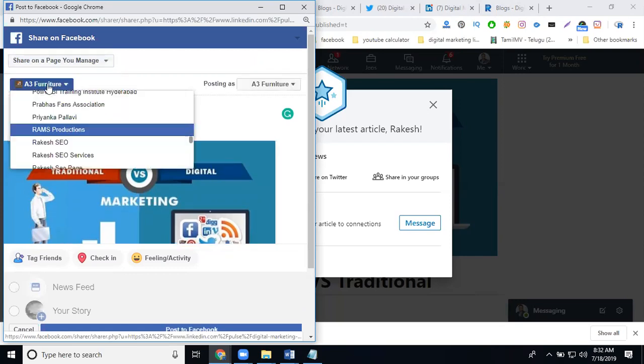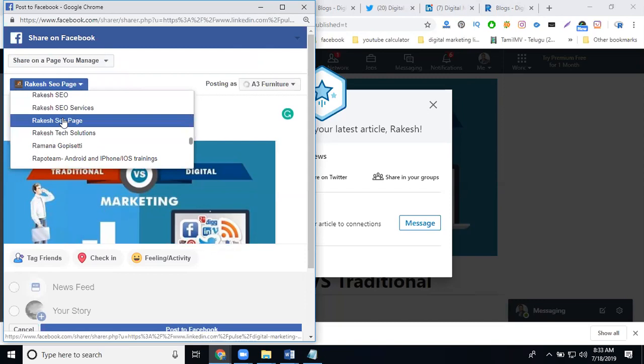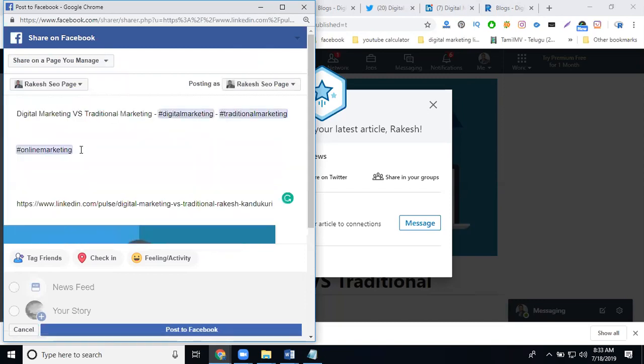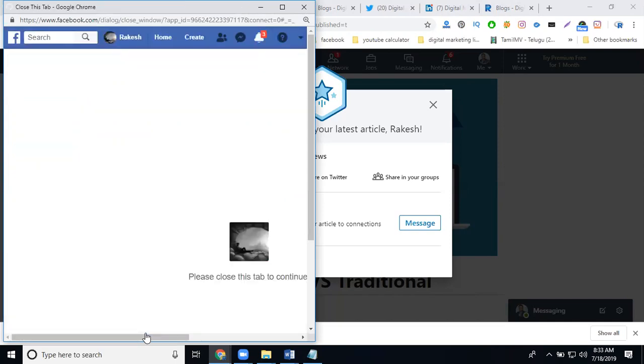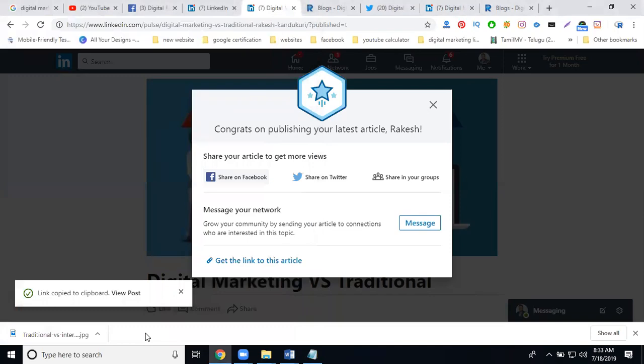How many pages do you have? Select all pages and post it. The link will not be mandatory. Click post to Facebook. You can share to an individual person, group chat, and your pages and groups. This is called reaching your article on a particular LinkedIn.